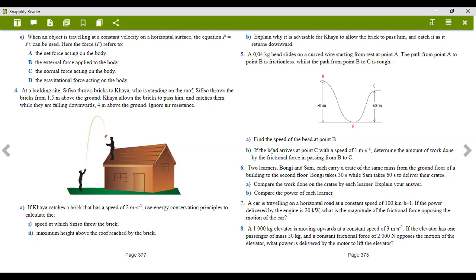Now, if the bead arrives at point C with a speed of 1, determine the amount of work done by the frictional force in passing BC. Okay, so let's go and check out that answer, how we work that one out.